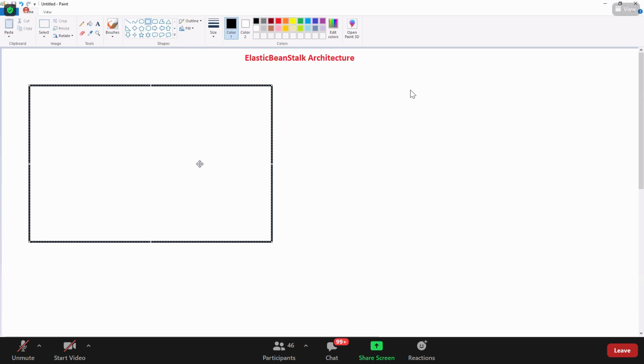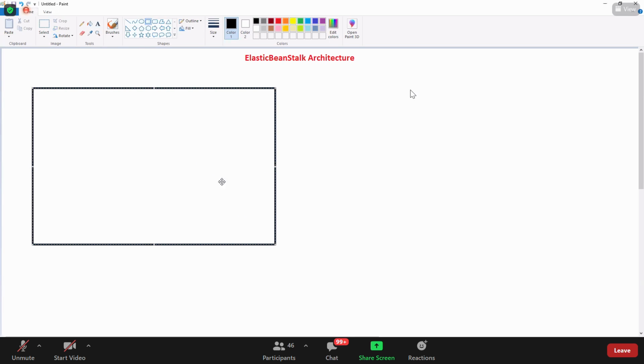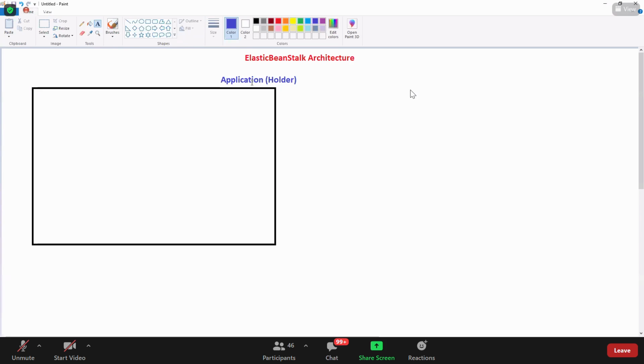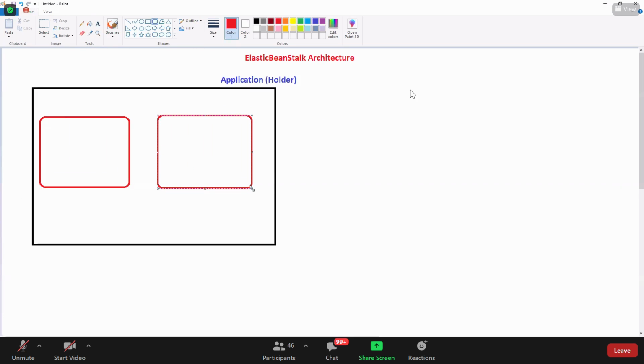So in Beanstalk, guys, if you go to Beanstalk, you need to start by creating something called an application. I would say this is just a holder, a container. I don't know why they call it application, a nasty name, but that is a container. You create the application, and inside this application you have something called environments. You can have different environments.